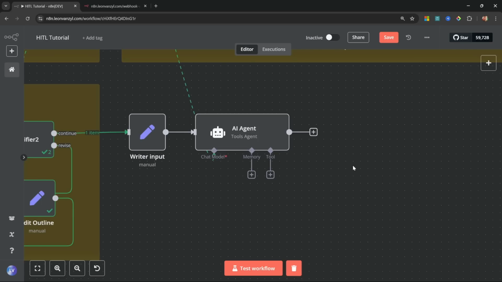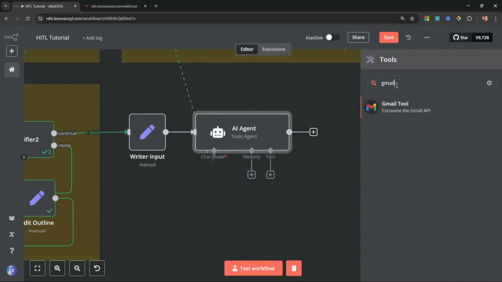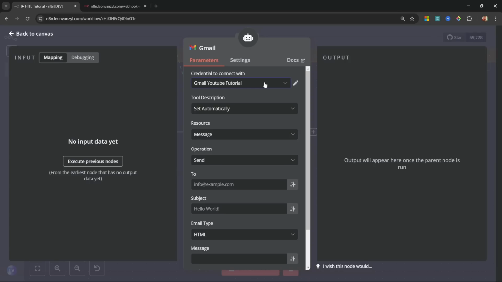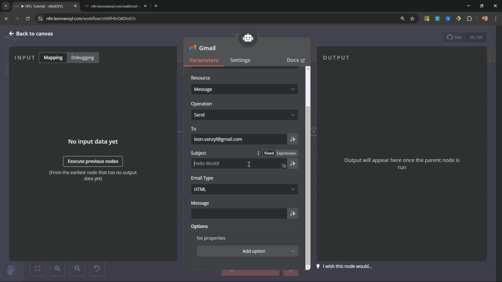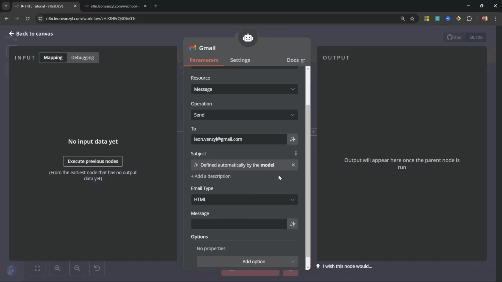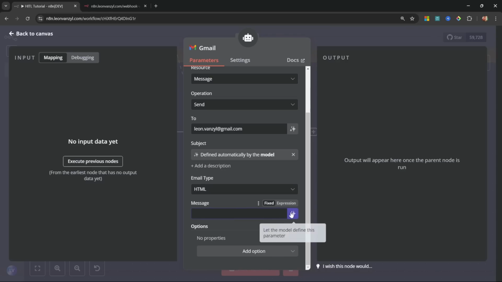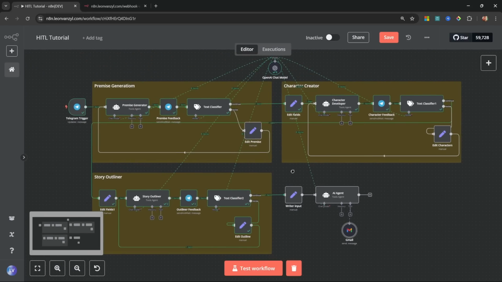And finally, to get this agent to send an email, we'll click on Tool. We can search for Gmail. I've already set up my Gmail credentials, but if you don't know how to do this, I do have another tutorial on my channel that shows you how to connect Gmail to your agents as well. So I'm simply going to add my Gmail address. For the subject, I actually want the agent to generate the subject for me. So I'm going to click on this button, and let's do the same thing for the message. I'll just click on this. And that should be everything we need for this workflow.